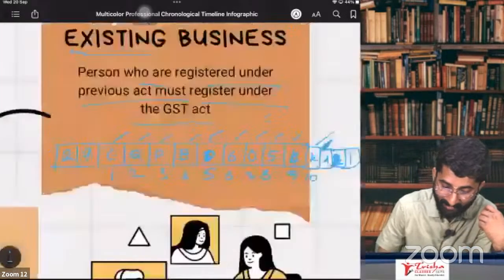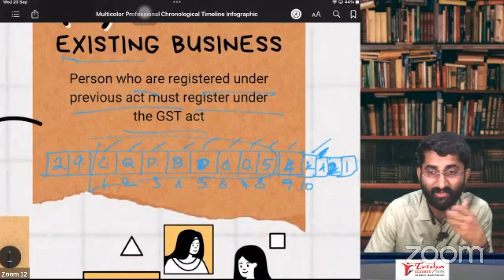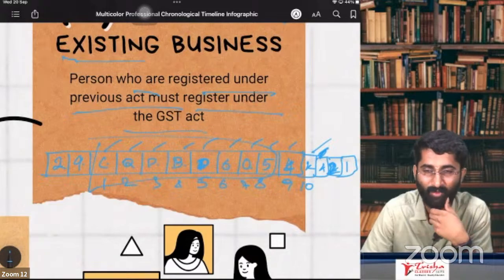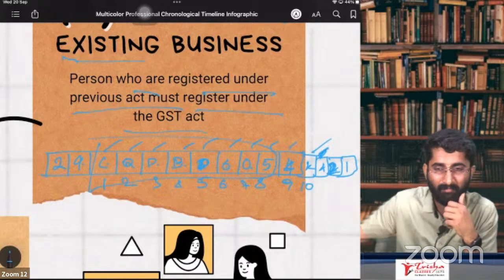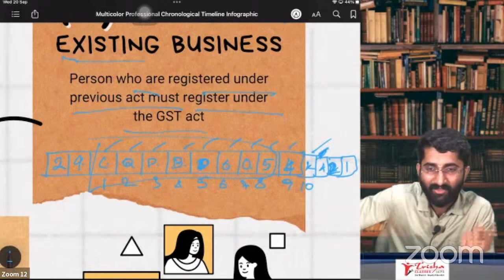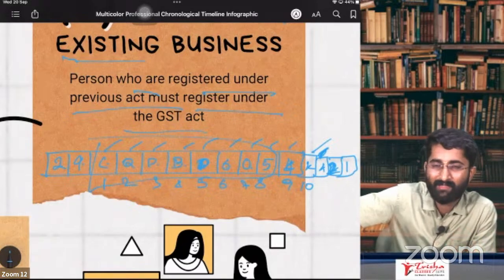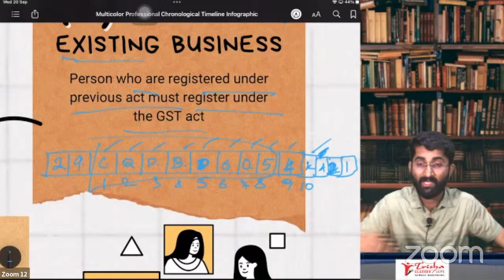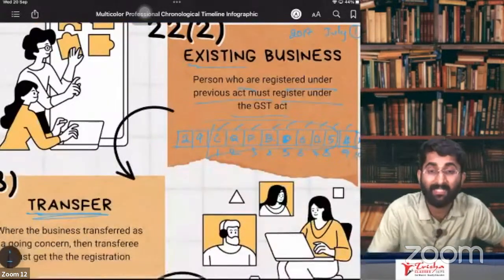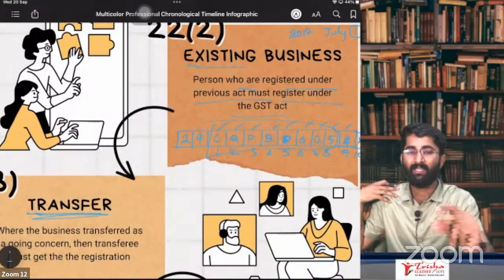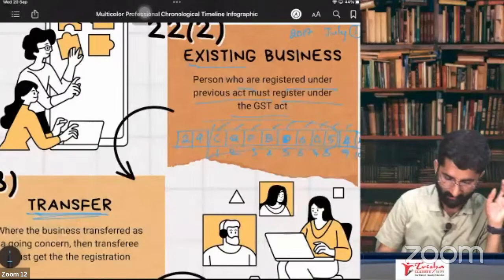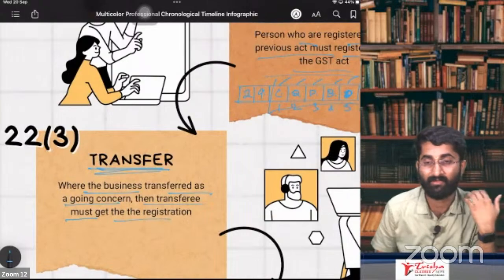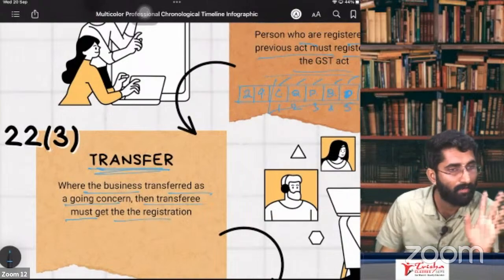Because my PAN is there. This is my PAN, so he is using my PAN. Tomorrow, if he commits some fraud, the police will catch me, saying the PAN number is mine and I managed the business. I would have to pay the fines or go to jail. So when a business is transferred as a going concern, the transferee, not the transferor, must take a new registration.